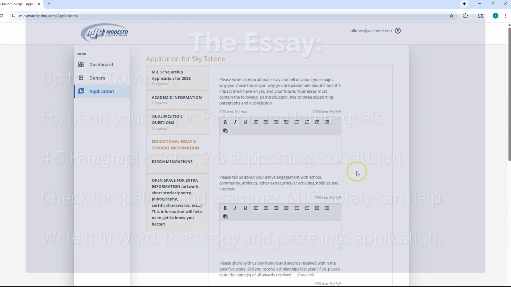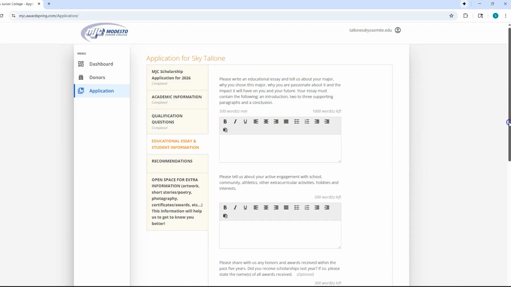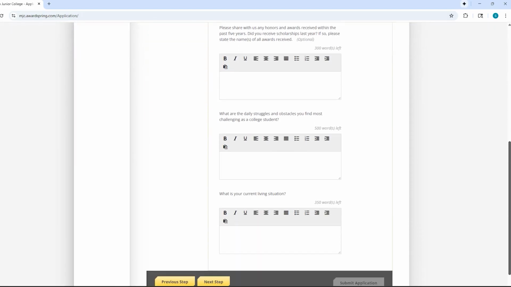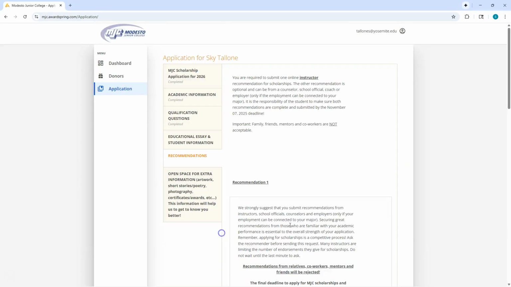We sometimes have students who struggle writing about their major. If you find that you cannot write about your major, why you selected this major, your passion for it, and where you see yourself going with it in the future, then please stop and give your major a little more thought.